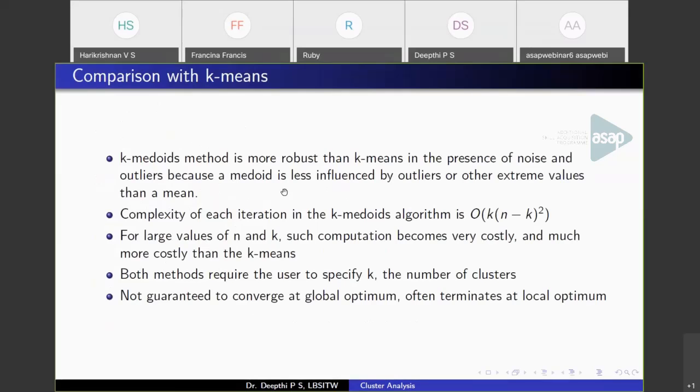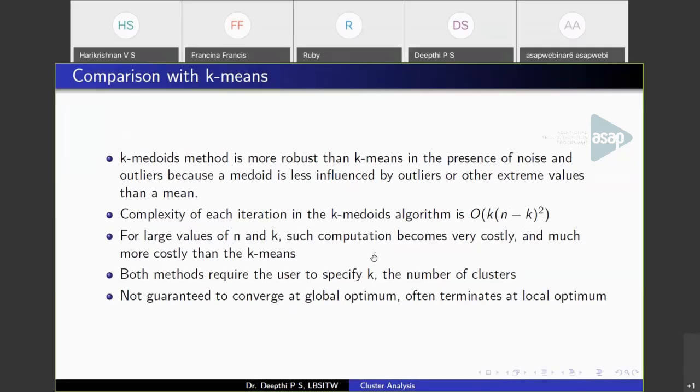Compare this k-medoids with k-means. You can find that k-medoids is more robust than k-means in case of outliers. That is, if you have large significant values that are outliers or noise, k-medoids performs better. And the complexity of the k-medoids algorithm is order of k into n minus k the whole square. So this is computationally more expensive than k-means.